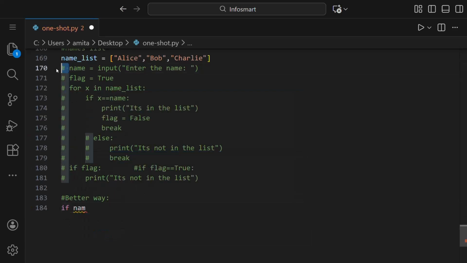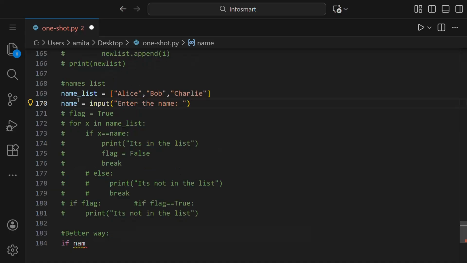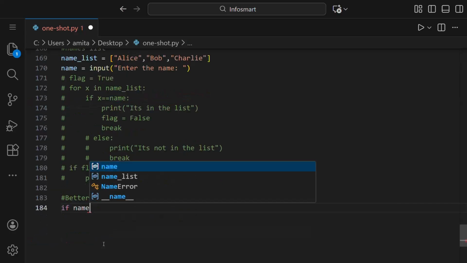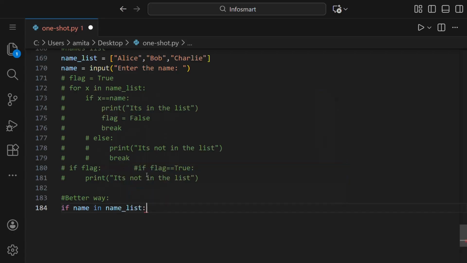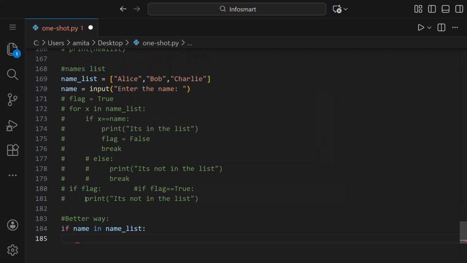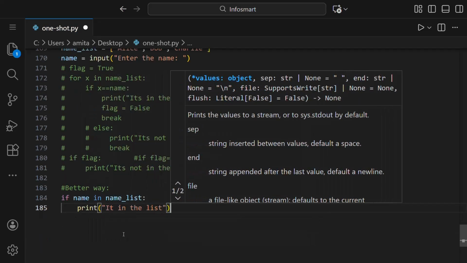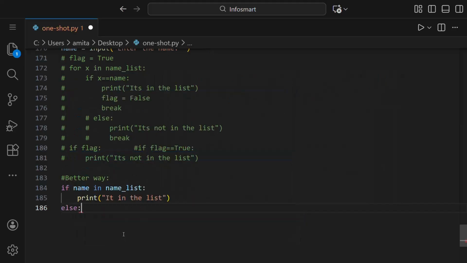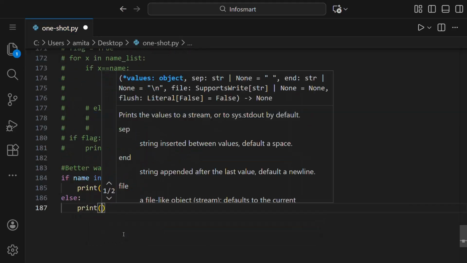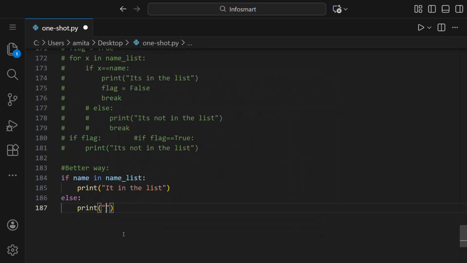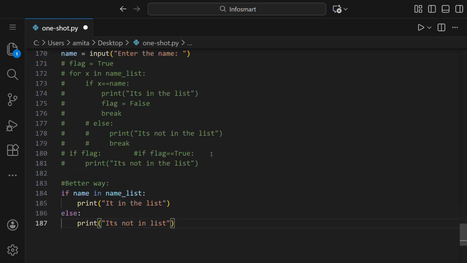We have to also take the input here. So this is a list and we have taken the input of the name. We'll write if name in names. That is, if we input Alice, if Alice is there in names, then we will print it's in the list. And another condition of it, if name is not there in the list, then we'll say it's not in list.